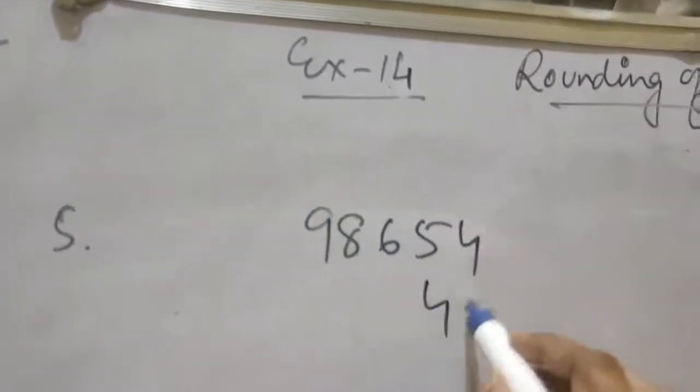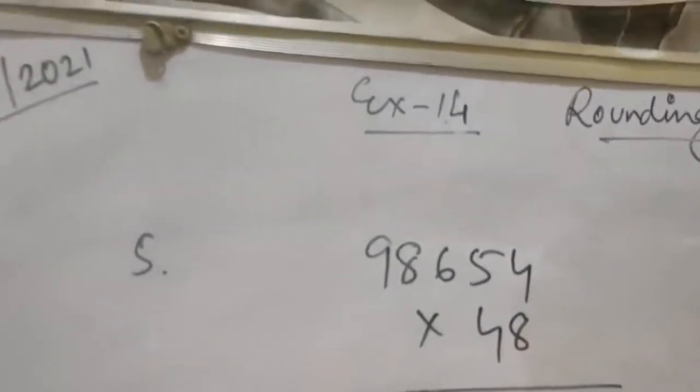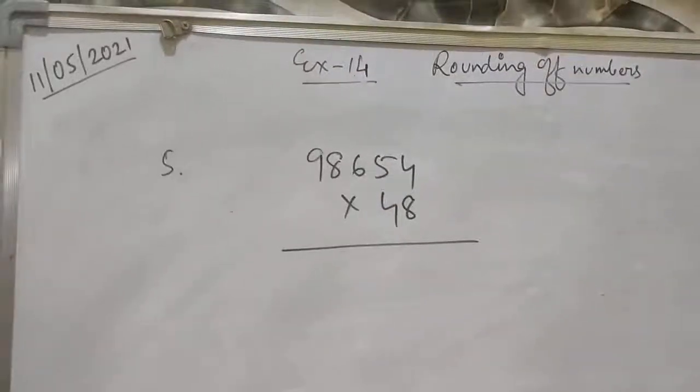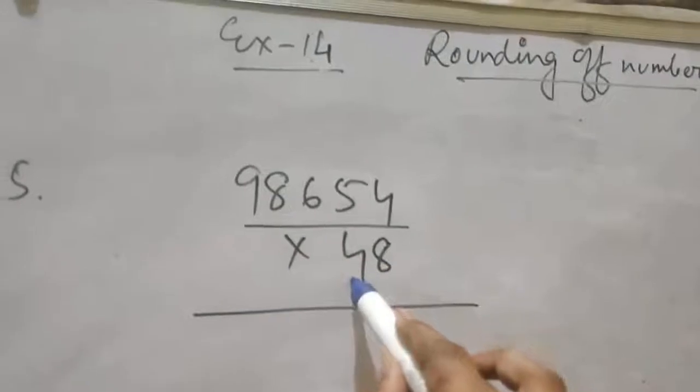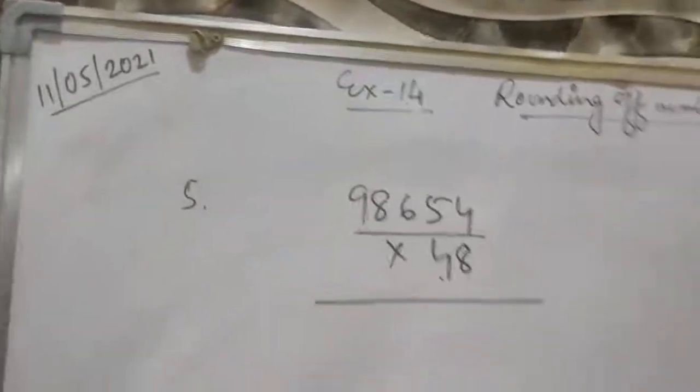98654 into 48. You have to do the normal multiplication. First multiply with 8 to this number, then multiply with 4 to this number, and then you will add. Normal multiplication rule.